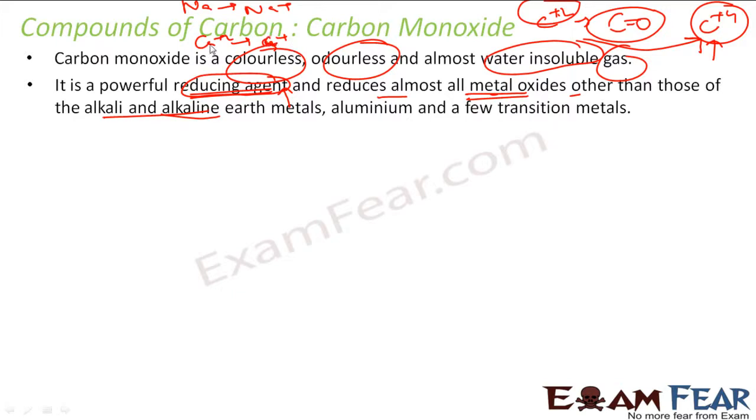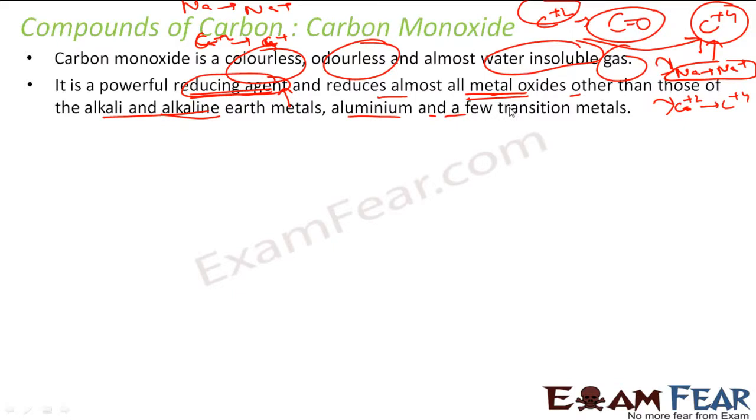Let me write it clearly. Sodium becomes Na+ and carbon +2 becomes C+4. This tendency is all the more in sodium. So sodium is a stronger reducing agent than carbon. So you can't reduce sodium with carbon, right? Because sodium is a stronger reducing agent.